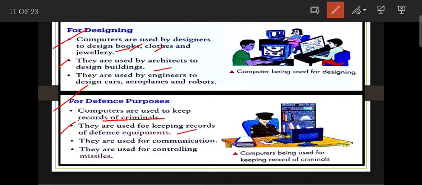Okay, next is they are used for communication. That means we all know that computer has the internet connection and we can easily communicate with any person around the world. Okay, next is they are used for controlling missiles. Okay, so these are the few uses of a computer for defense purpose.